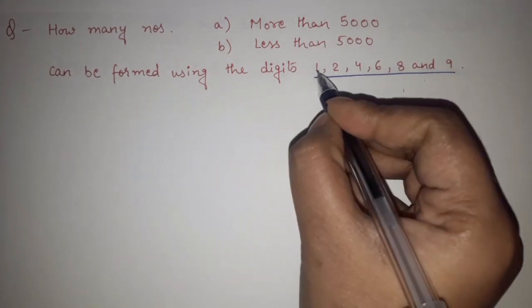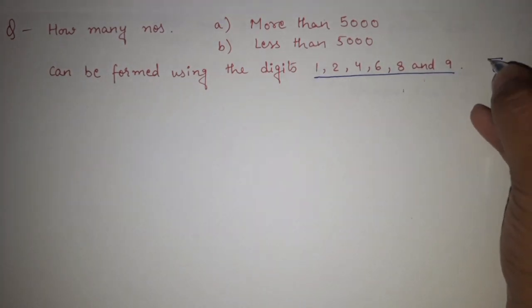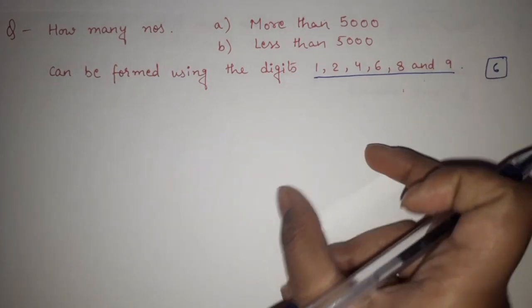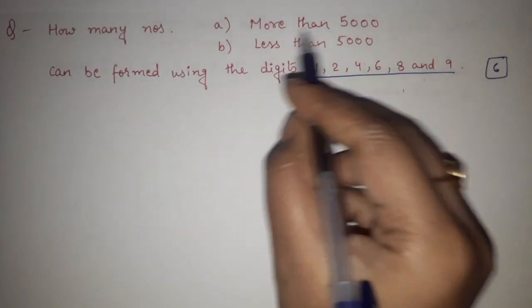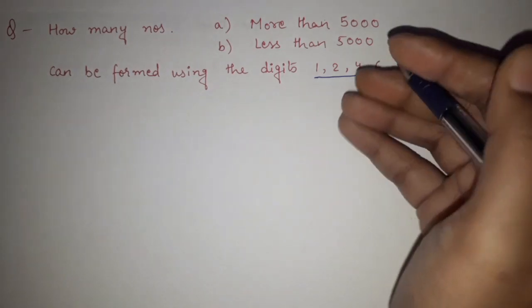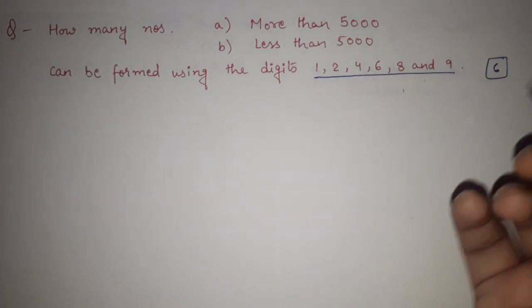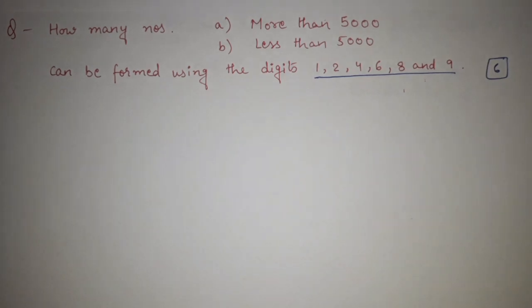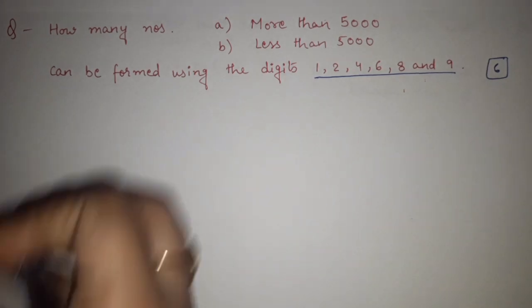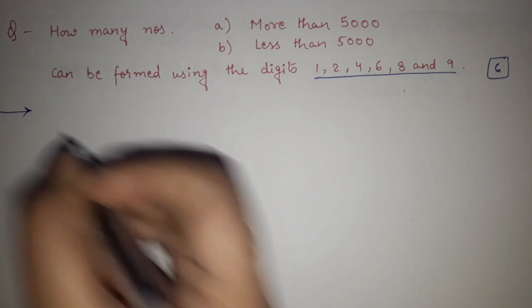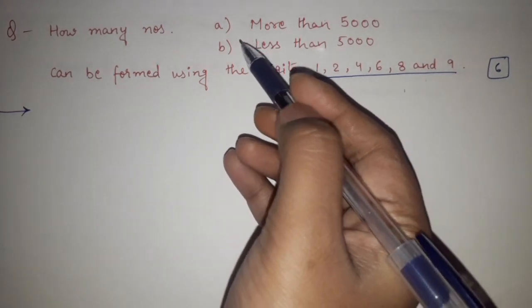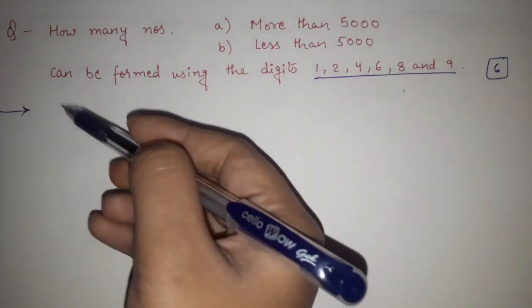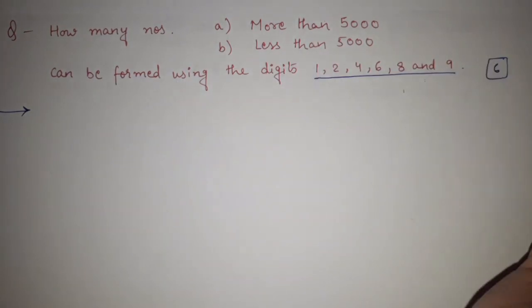How many digits are there? 6 digits are there. So using these 6 digits, we have to form the numbers that are more than 5000 and the numbers that are less than 5000. So we have to tell how many numbers are more than 5000 and how many numbers are less than 5000. So see, this is very interesting. Let us consider the first question first, how many numbers more than 5000 can be formed using these digits.